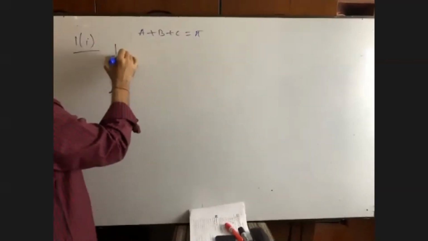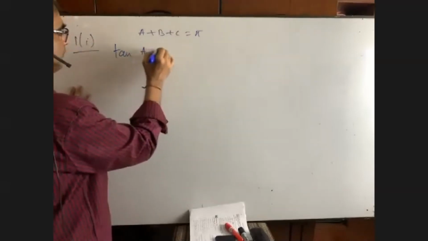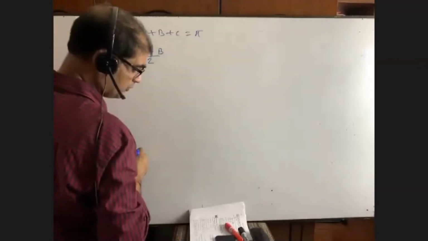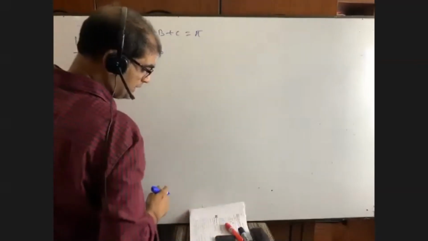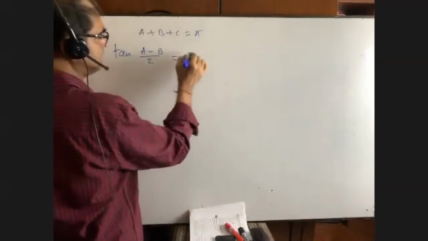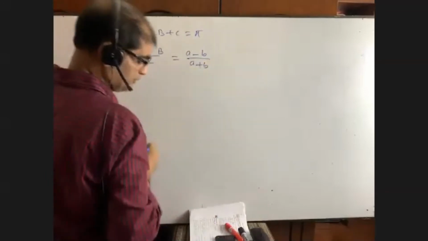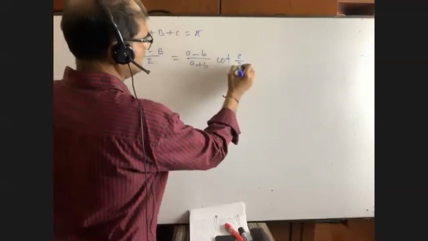Write down, to prove that tan of A minus B by 2 is equal to A minus B by A plus B into cot C by 2. You have to prove this.